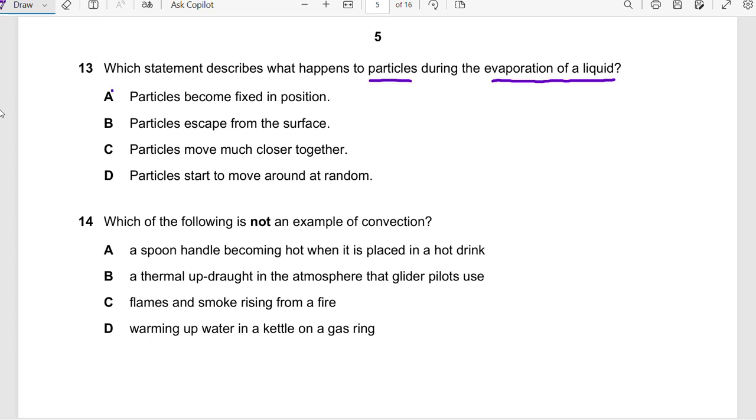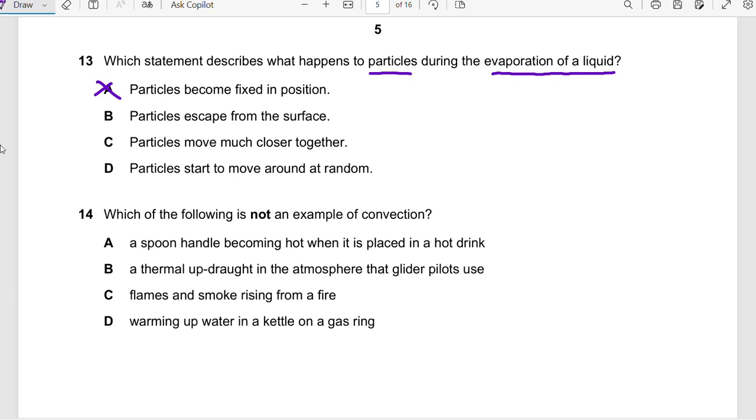No, actually, they don't become fixed. In B, they say particles escape from the surface. Exactly, that's what happens in evaporation. In C, particles move much closer. No, this is wrong. In D, particles start to move around. No, actually, they are already moving around, they don't start to move around. So it's option B.